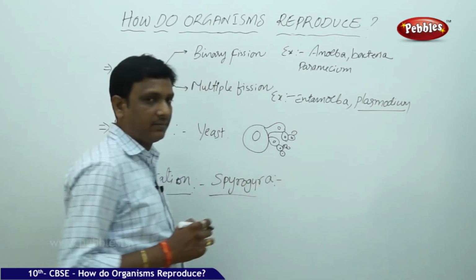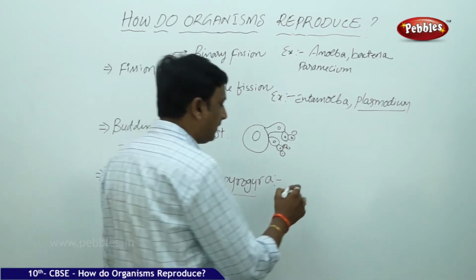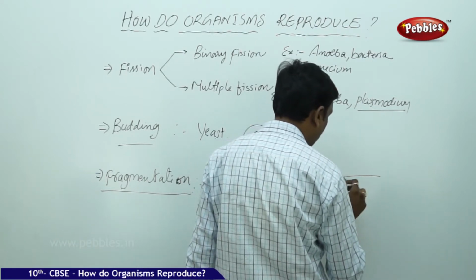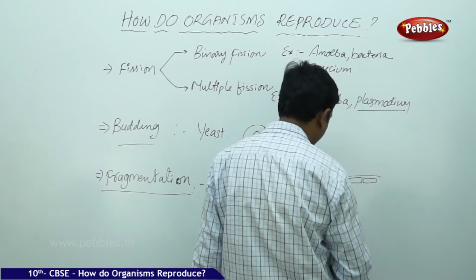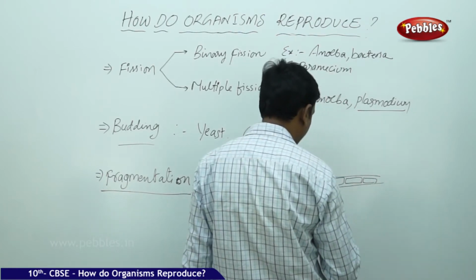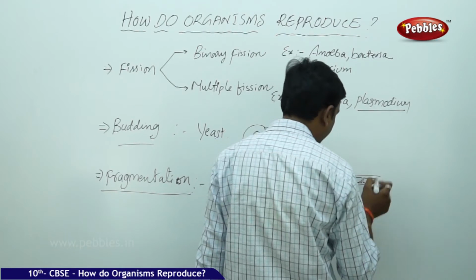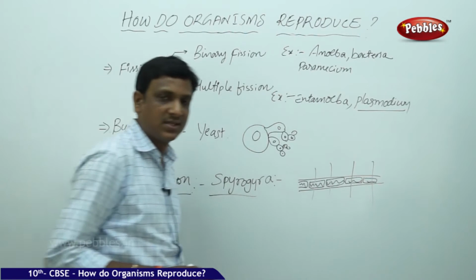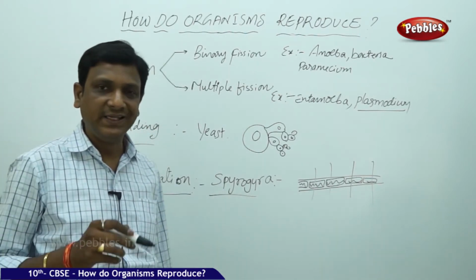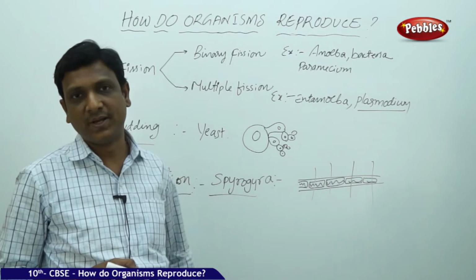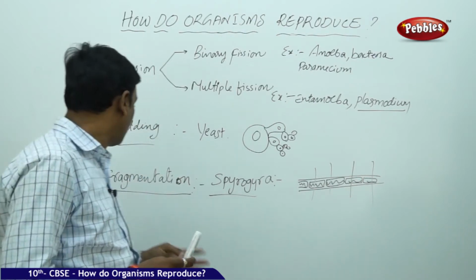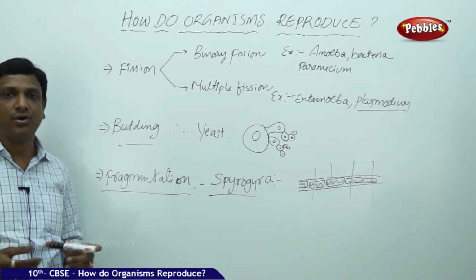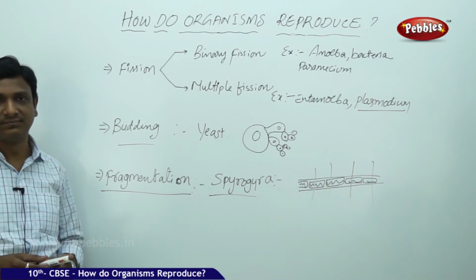So the Spirogyra, whenever it is mature, whenever it is completely grown up, the Spirogyra filaments, you might have seen the Spirogyra filaments in your laboratory on the permanent slide. It is a green color. Spirogyra, all cells are similar. So it splits into many parts. Now each individual part can grow into an individual Spirogyra. This is called fragmentation, becoming fragments. Each fragment can grow into a new organism.